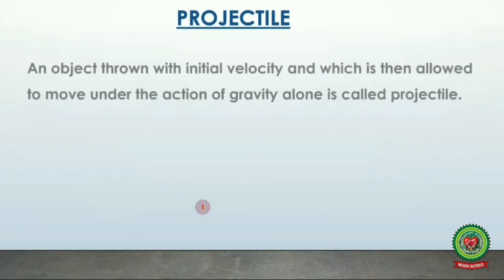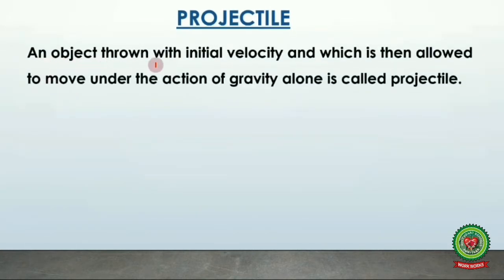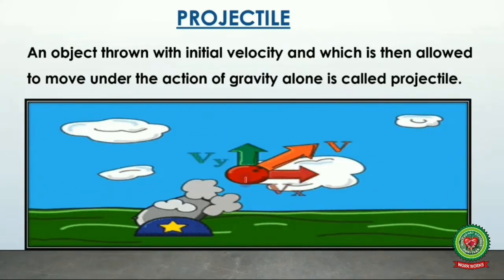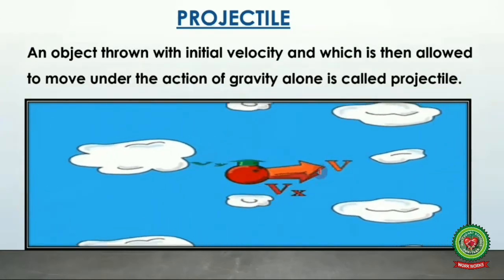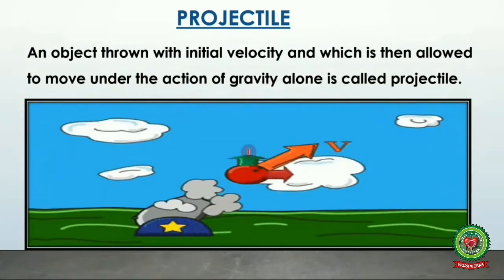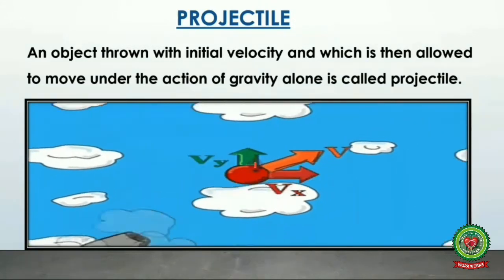Projectile. An object thrown with initial velocity and which is then allowed to move under the action of gravity alone is called a projectile. Here we are going to show an example of a projectile. A projectile which is thrown with velocity v and is moving under the effect of gravity alone, then this object is called a projectile.